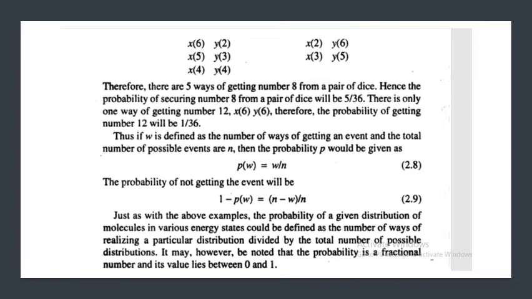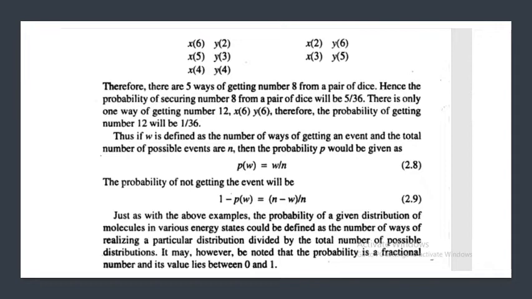Dice 1 turns up 4, dice 2 turns up 4. Dice 1 turns up 2 and dice 2 turns up 6. And last, dice 1 turns up 3 and dice 2 turns up 5. Therefore, there are 5 ways of getting number 8 from a pair of dice. Hence, the probability of securing number 8 from a pair of dice will be 5 upon 36.